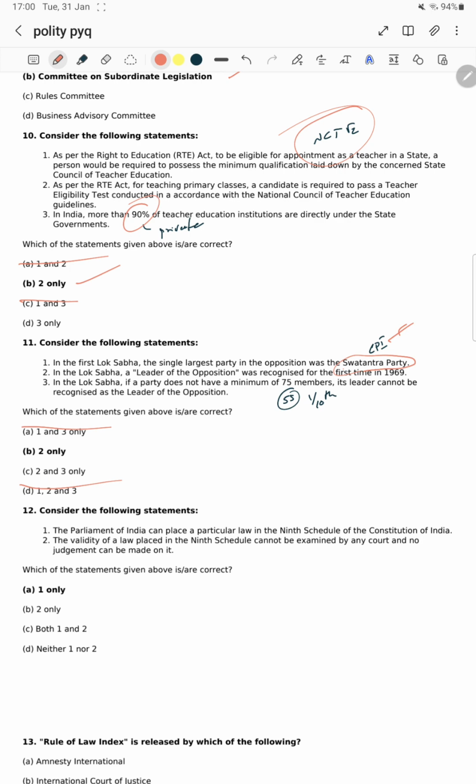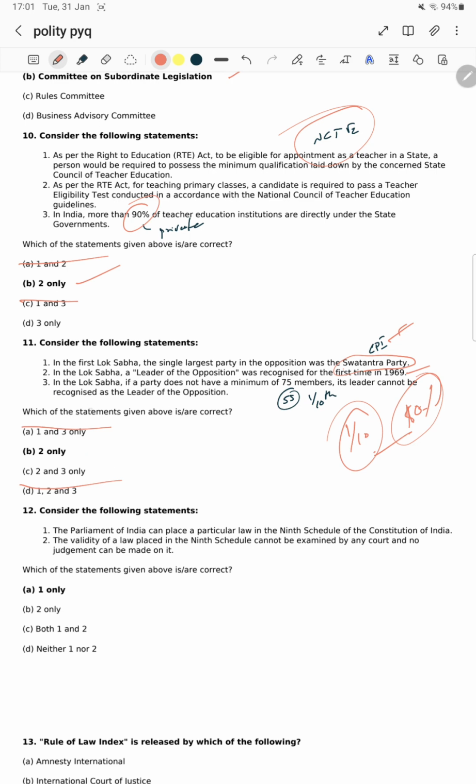Next, in the Lok Sabha, a leader of opposition was first recognized in 1969. That was the right one, sir. 1969 recognized, clear. To be the main opposition party, the main opposition party should have at least 1/10 of the seats. 1/10 means 10% of the seats. So statement 2 is right.